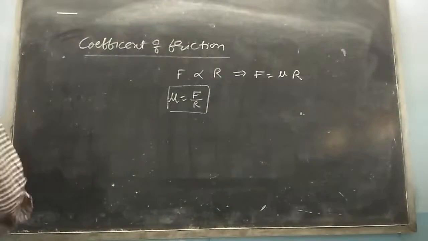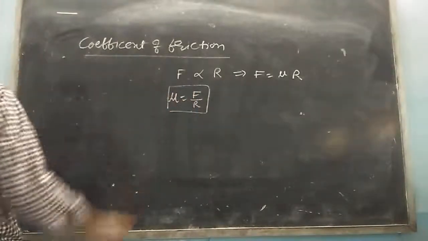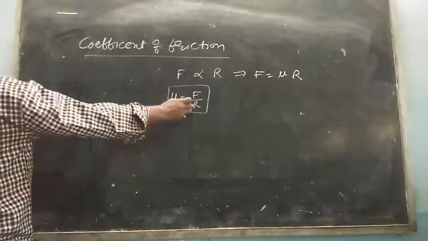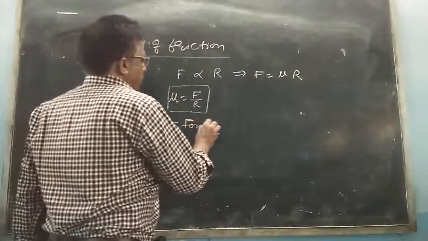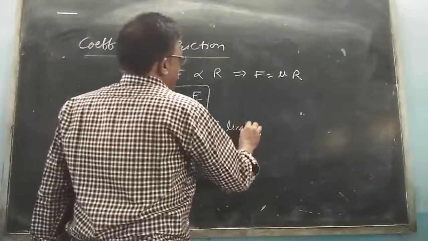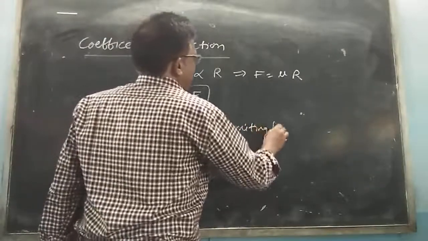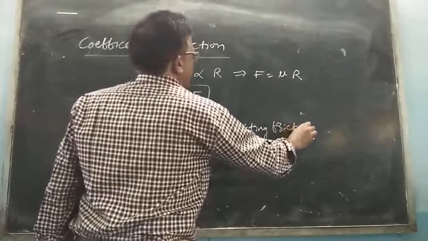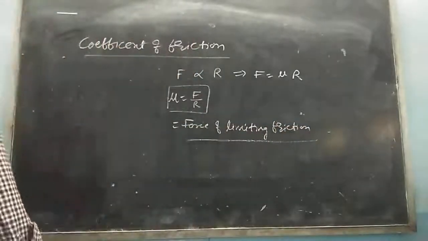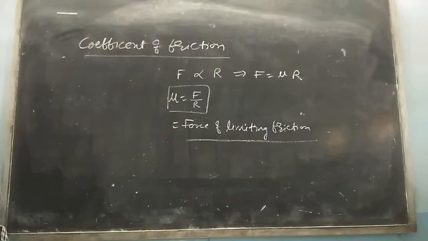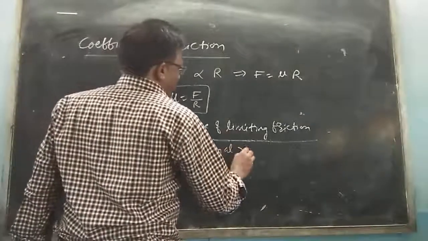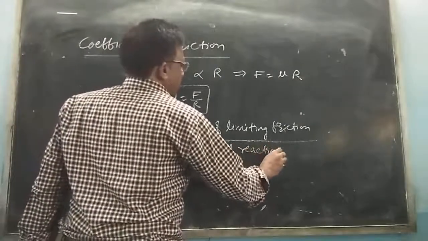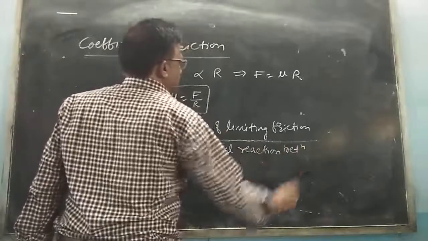So I can write mu is equal to F by R. The coefficient of limiting friction between any two surfaces is defined as the ratio of the force of limiting friction divided by the normal reaction between them. Is it clear?